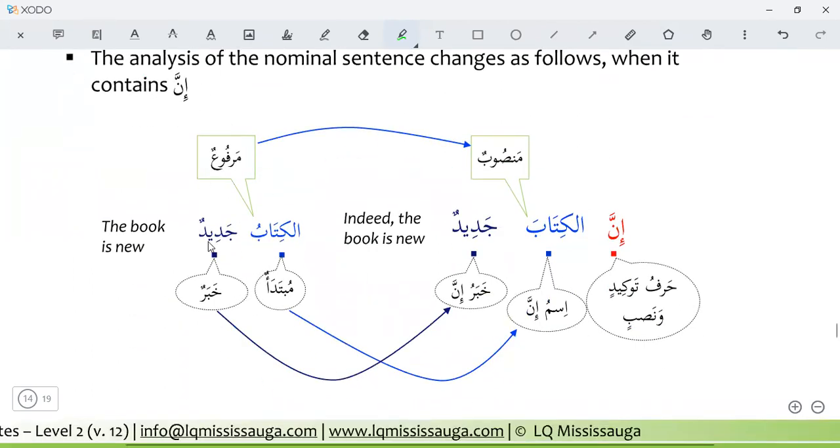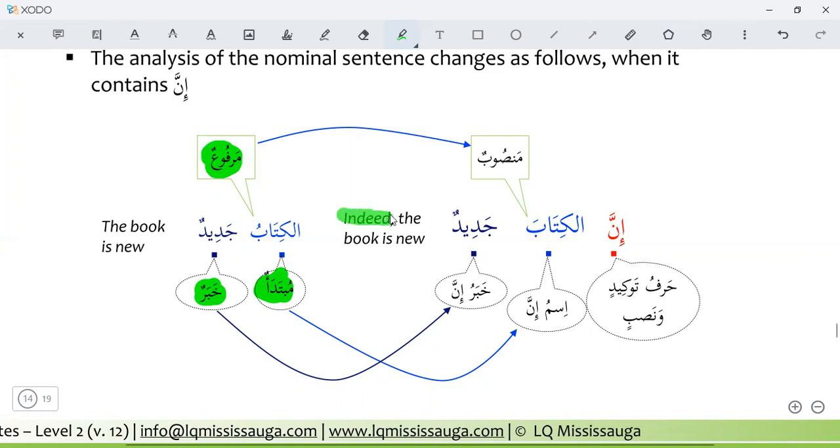Al-kitabu jadidun, the book is new. Al-kitabu is mubtada and jadidun is khabar, and they are marfu. That is what we have learned. But when we use inna, what does inna mean?